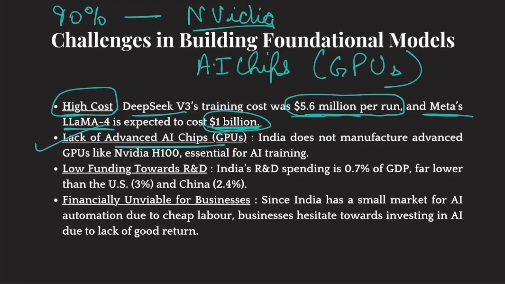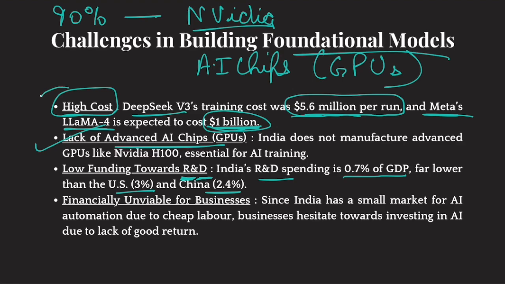Then India already spends very little on innovation, research and development. India's R&D spending is 0.7% of GDP, while for the USA it is 3% and for China it is 2.4%. So we already spend very little on research and development. How would we find money to invest in these foundational models? It's really difficult. Plus, if the Indian government is not building any foundational model because it already spends so little, then why aren't Indian businesses spending that much?